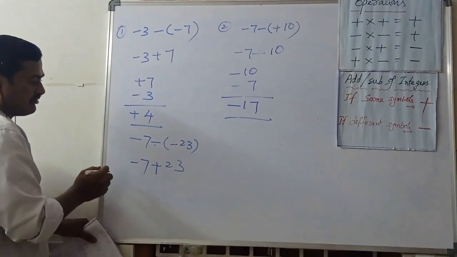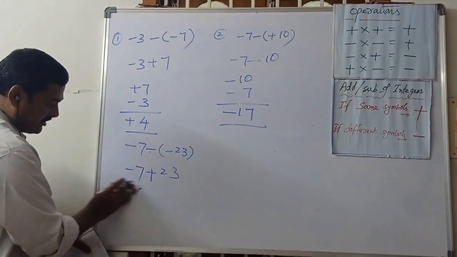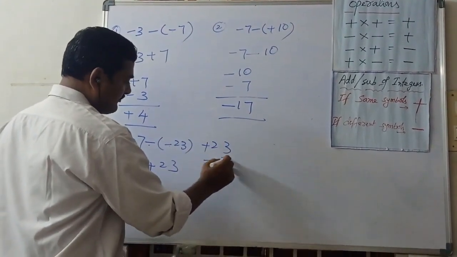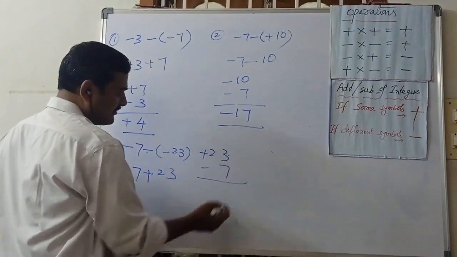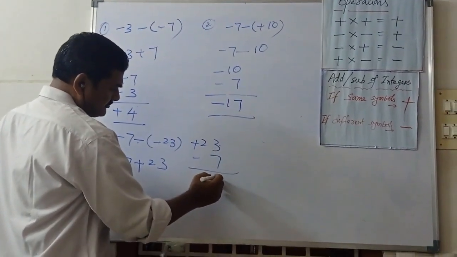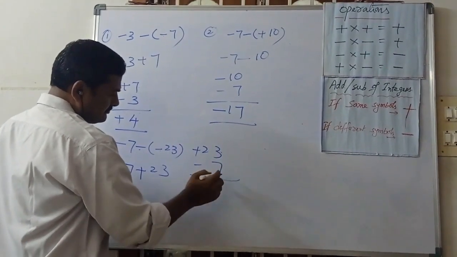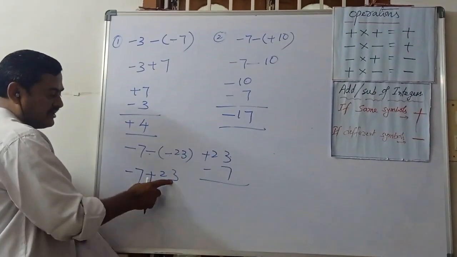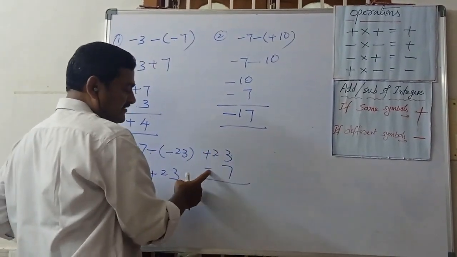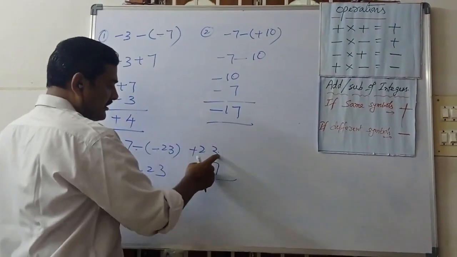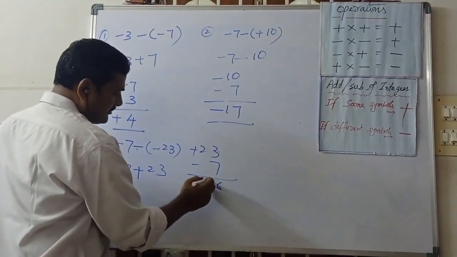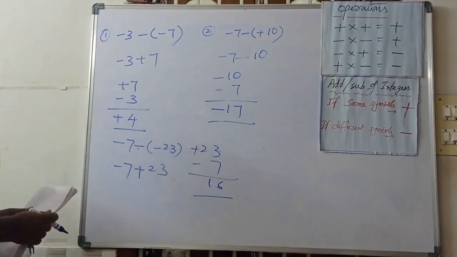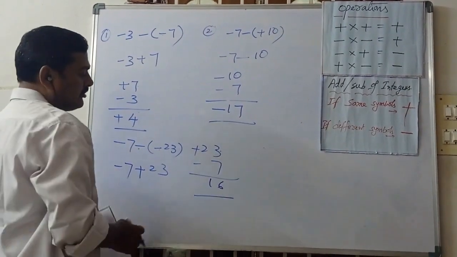Different symbols means what can we do? First we can write plus 23 and minus 7. Now 23 minus 7. You can subtract. 23 minus 7, 16, so like this we can do.